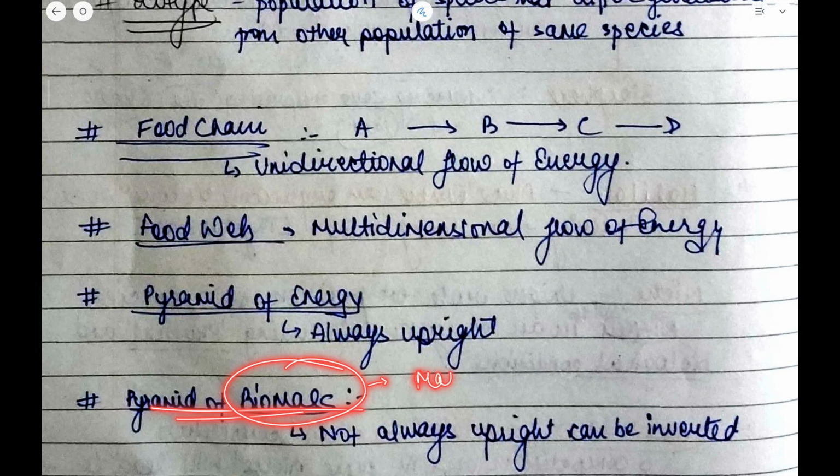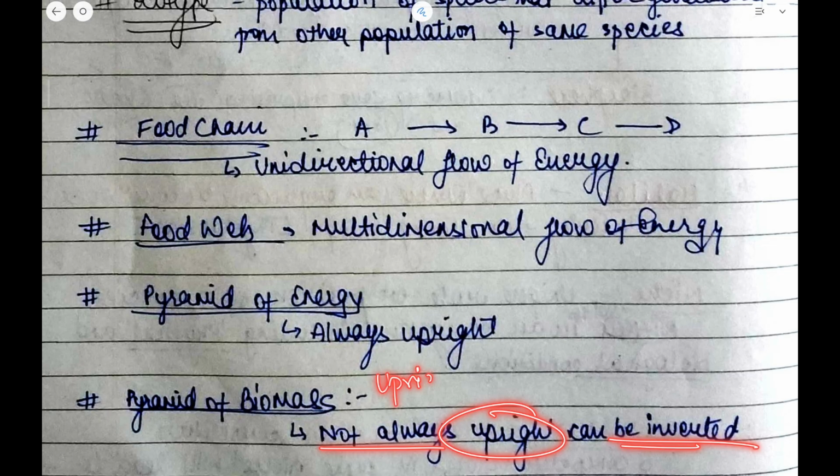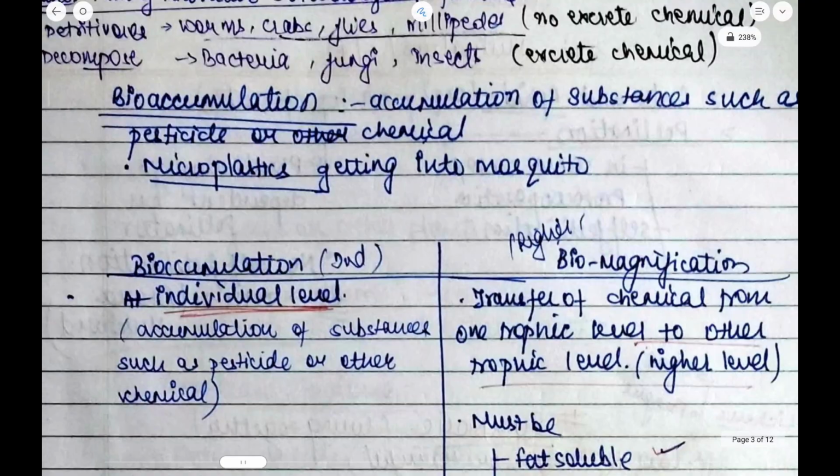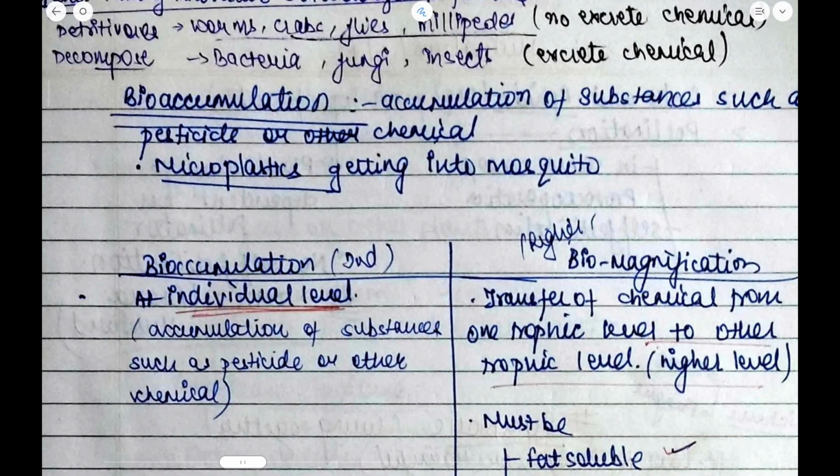Biomass is the mass that is produced. The transfer of energy follows the 10% law, that is, 10% of the energy is transferred to each trophic level. But in the case of the pyramid of biomass, it is not necessary. So this pyramid of biomass can be upright, and it can also be inverted. I hope these points are exclusively clear now. Let us now proceed.